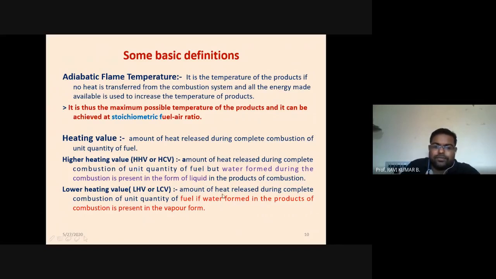So lower heating value is the amount of heat released during complete combustion of a unit quantity of fuel if the water formed in the products of combustion is in vapor form.